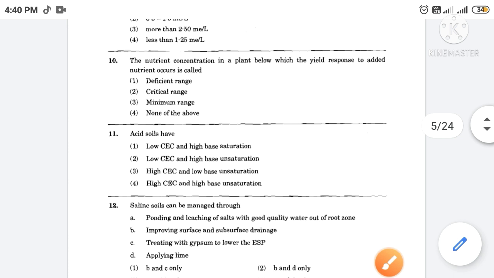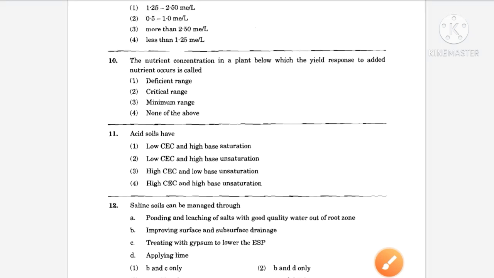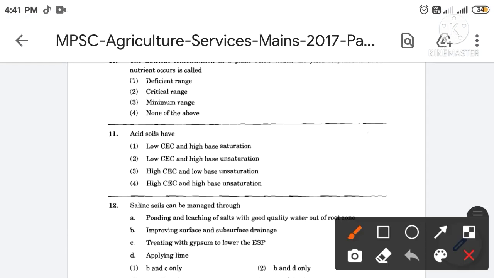Then next question, acid soils have. The correct answer is option number 2nd. So the acid soils have low cation exchange capacity and high base unsaturation.